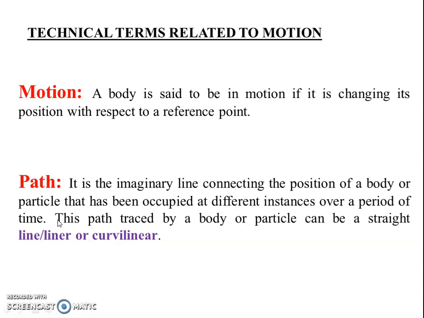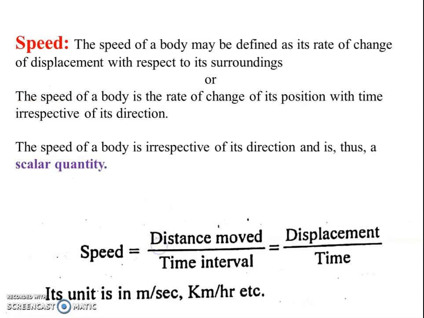If I trace that movement, then it is called a path. This path traced by a body or particle can be a straight line or curvilinear. Curvilinear means the path may be a straight line or it may be a curved one. That is the thing. Okay. Next, we will see this.